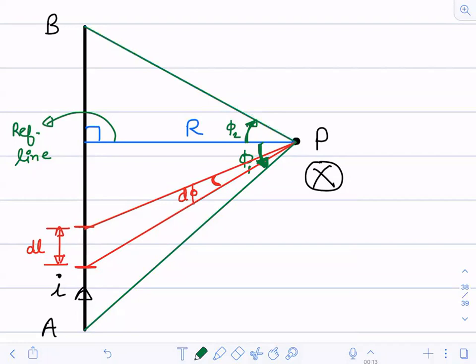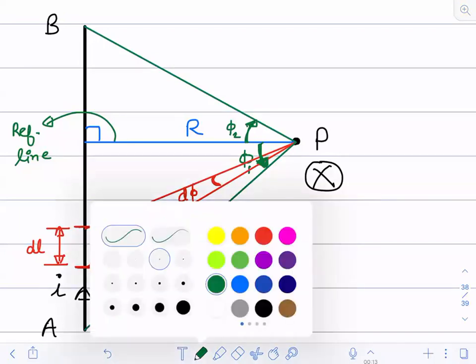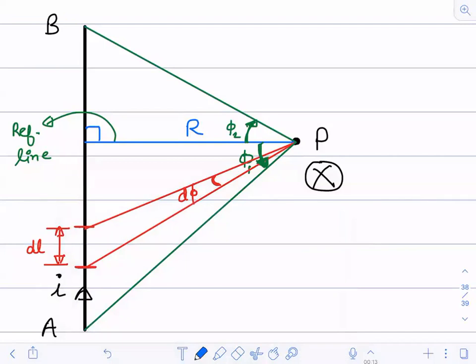Okay. Now it must be very clear. Phi 1 and phi 2 are the angles. D phi is the angle subtended by the current element at the point. One more thing you have to consider for writing the equation, which is R, the position vector.